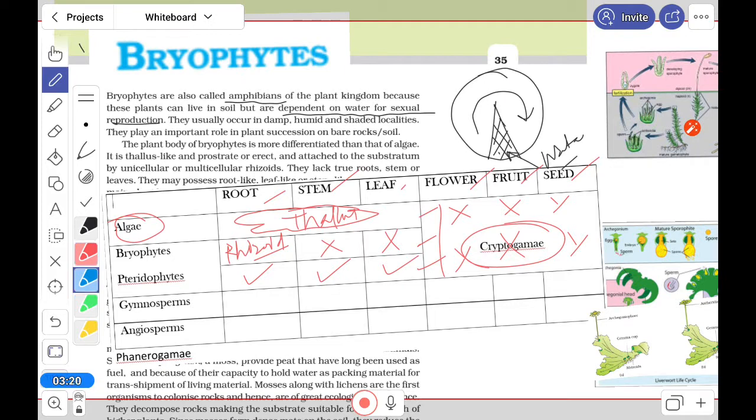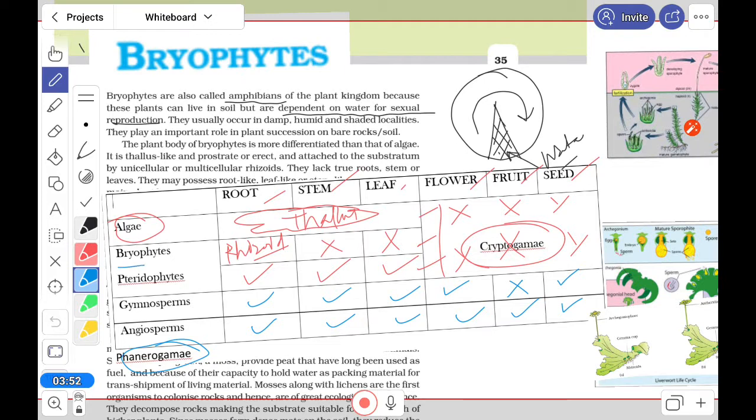Okay. Now, in gymnosperms, you know that the root, stem, leaf is there, and the flower also there, but fruit is absent in this, and seed is present, and seed is naked. That we will see afterward. But in angiosperms, you will get everything. So you have to keep in mind. These are called the phanerogamy. Phanerogamy, where the flower is there, the flowering plants. So here is the concept.